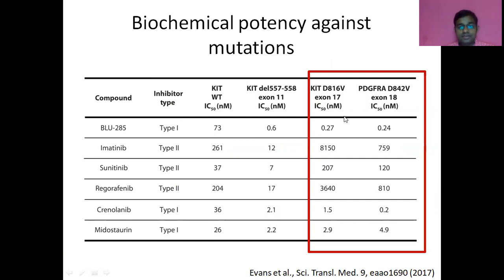In the activation loop domain, the IC50 for PDGFR D842 is sub-nanomolar as compared to 759 for imatinib, 120 for sunitinib, and 810 for regorafenib, showing the high potency of BLU-285, crenolanib, and midostaurin in these activation loop domain mutants.